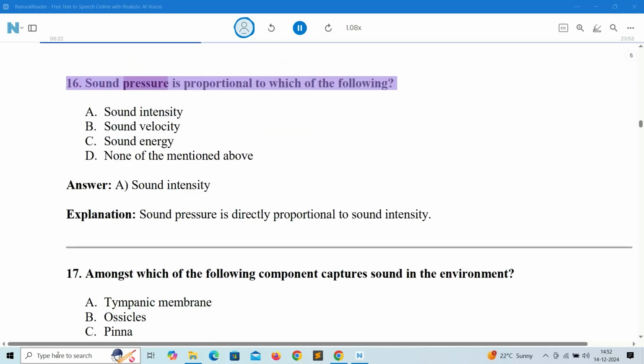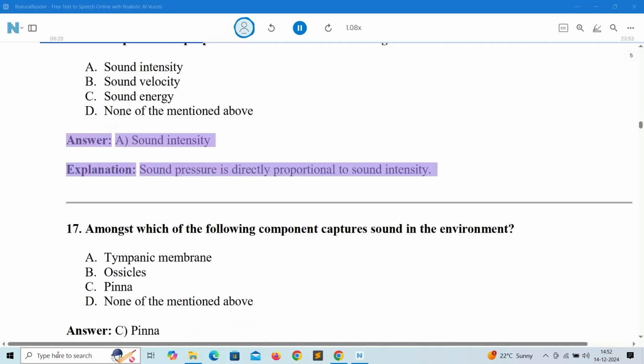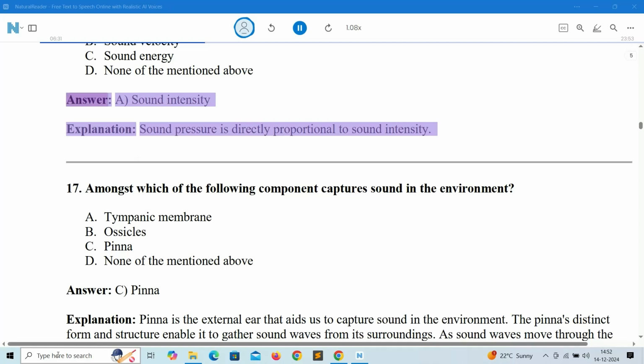16. Sound pressure is proportional to which of the following? A. Sound intensity. B. Sound velocity. C. Sound energy. D. None of the mentioned above. Answer, A. Sound intensity. Explanation, sound pressure is directly proportional to sound intensity.